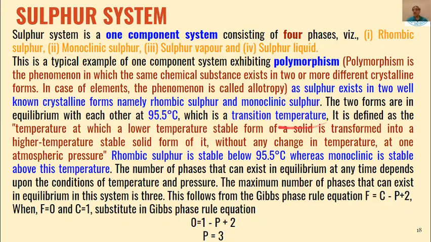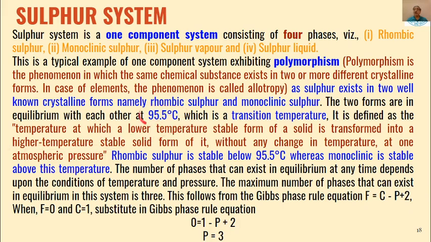It is defined as the temperature at which the lower temperature stable form of a solid is transformed into a high temperature stable form without any change in temperature at 1 atmospheric pressure.